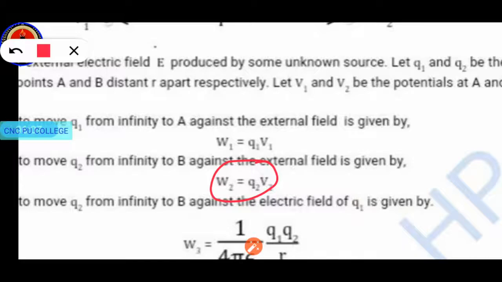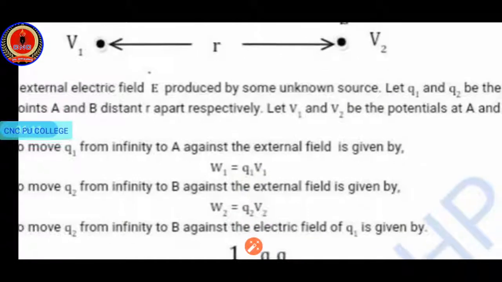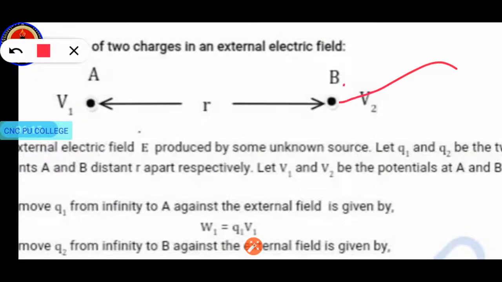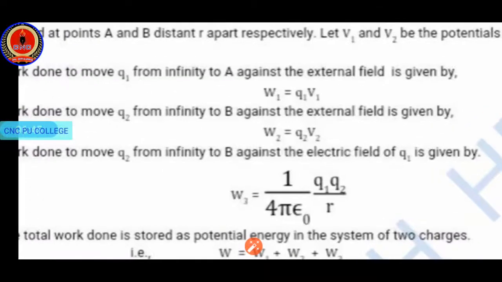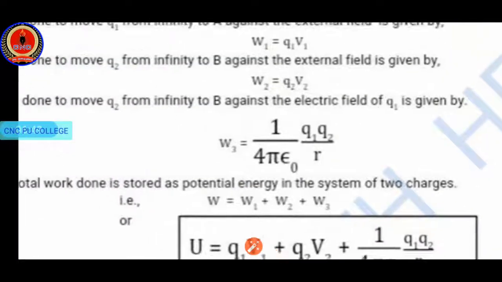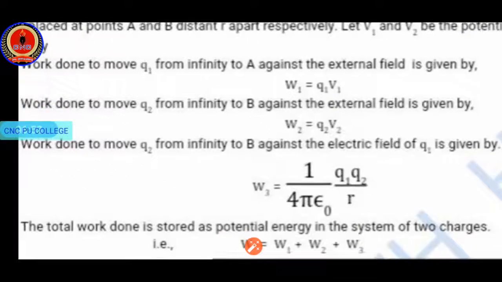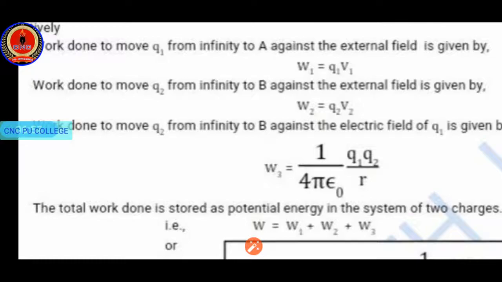Now we have to do work to bring this second charge from infinity to this point B. The work needs to be done due to the potential of charge A. So to bring the second charge from infinity to point B, we have to do work against the external field as well as the field produced by the charge present at A. Work done to move Q2 from infinity to B against the electrostatic field produced by Q1, that work done is W3, which is equal to 1 by 4 pi epsilon naught Q1 Q2 by R.